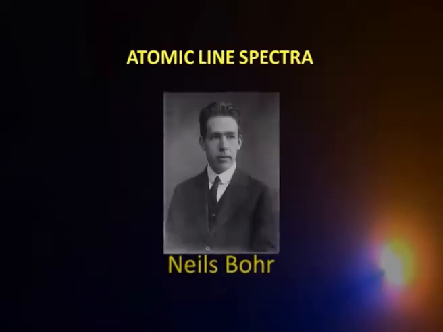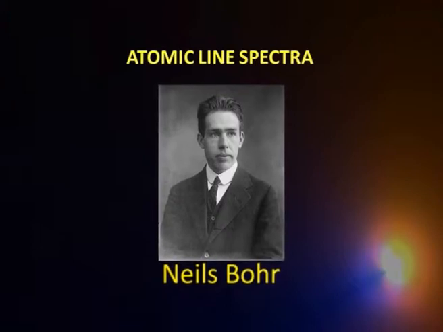Let us see how this explains our fourth challenge to classical mechanics, that is the origin of atomic line spectra. You remember that when we talked in the previous episodes, we talked about how heated elements or atoms will give radiations which form a line spectrum. It is discrete lines coming over there as against a continuous spectrum. To answer this question, the origin of line spectra, Niels Bohr proposed in 1913 a model for an atom, the model for the hydrogen atom.